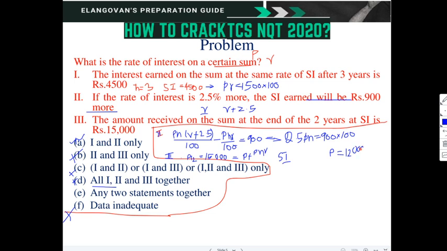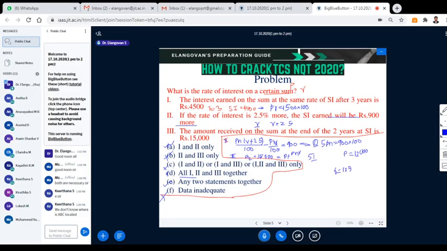Once we have got the principal, we can substitute it here. So 12,000 into R is equal to 1,500 into 100. So we can get the rate of interest. The rate of interest in the problem is 12.5%. You can work out, but I don't think it is required. Whether we are able to solve it or not, that is all we are going to do, right? So finally E is the option. Any two statements together, we will get the final answer.